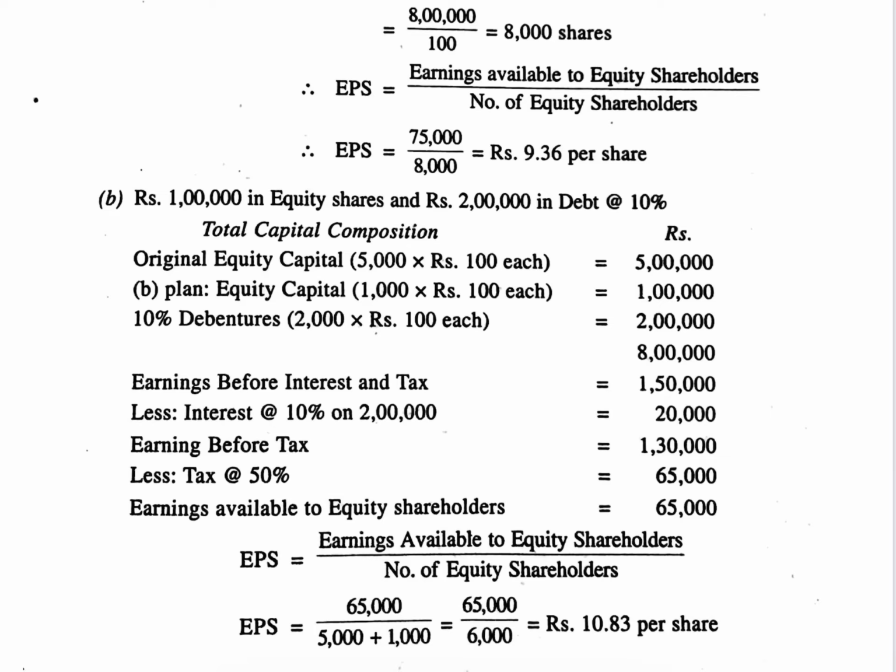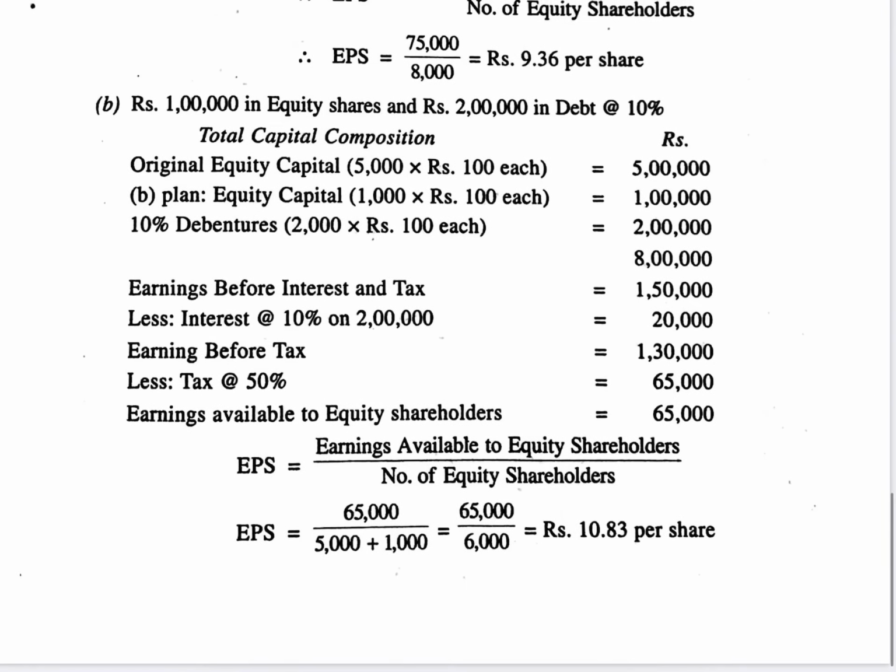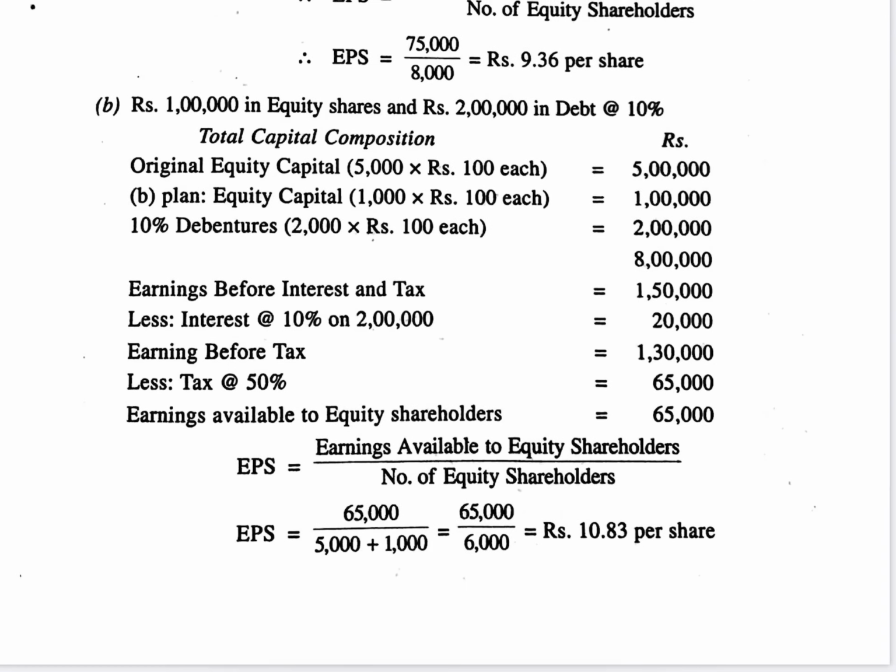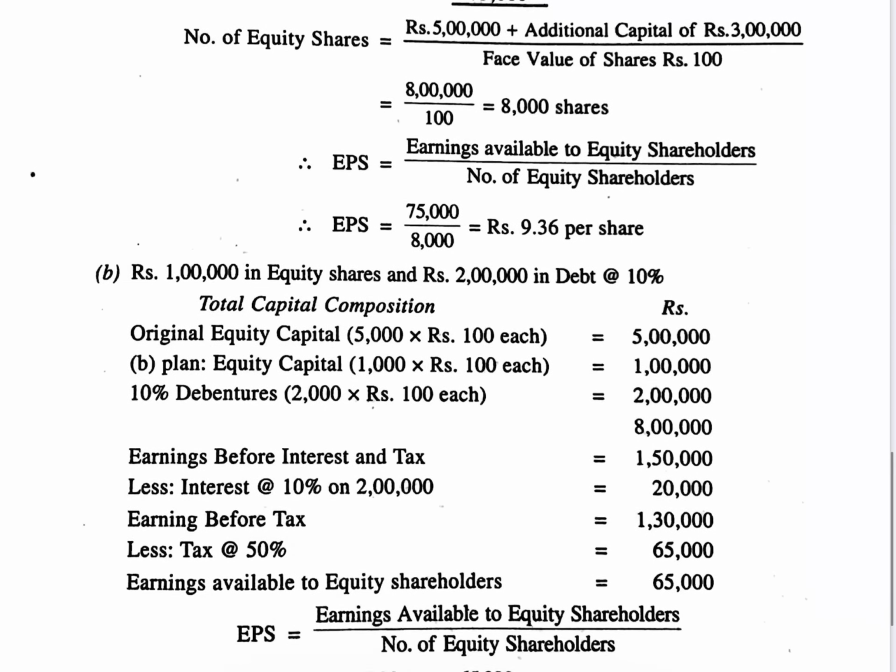If there are no preference shares, then after deducting the tax, whatever amount is available becomes the amount available to equity shareholders. If you calculate this, things will be very easy for you. Then again, EPS is equal to the amount available to all shareholders divided by the number of equity shares. So here the amount available is 65,000 divided by the number of equity shares.